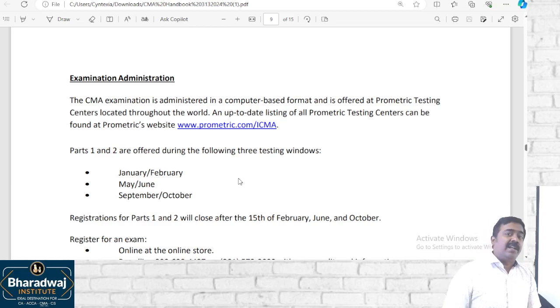Sir, what about Indian companies? Can I get a placement in an Indian company using the CMA US qualification? No. In India, they prefer Indian CMAs for all the Indian companies like Infosys or TVS or Ashok Leyland. If you want to be employed there, you should be an Indian CMA. Employment opportunities for CMA US in Indian companies are less, but in US-based and Middle East-based companies, it has a high value.